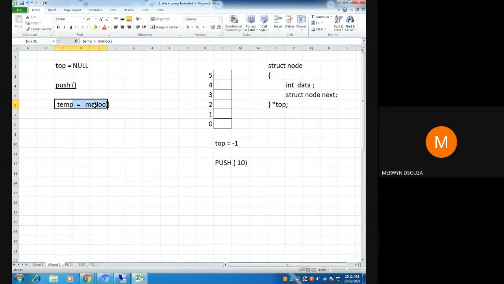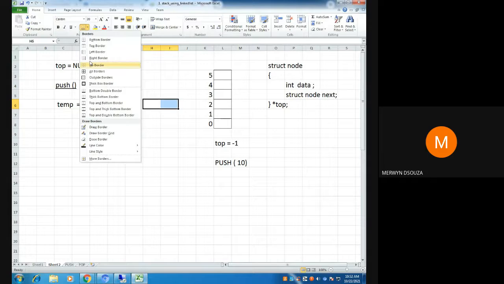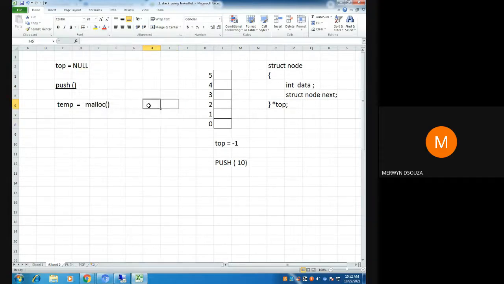You're basically going to create a node using malloc. So let me draw the node for you here, on the side. So using malloc, you have created a node here. This node is pointed to by the pointer t.